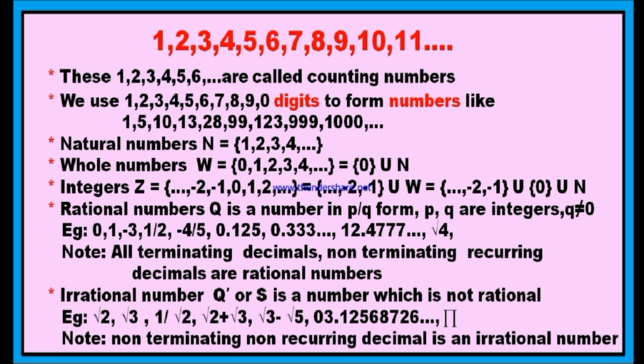If you look at these different types of numbers, you may come across natural numbers, whole numbers, integers, rational numbers and irrational numbers. But our chapter is real numbers. Now what is a real number? So far you know natural numbers. You come across whole numbers. You learn what are integers. And you understood what is a rational number. And you also learned how a number is an irrational number. Now what numbers are called real numbers? This is the name of the chapter actually.